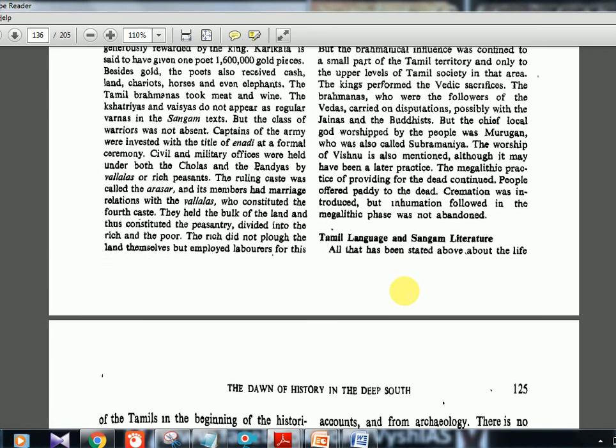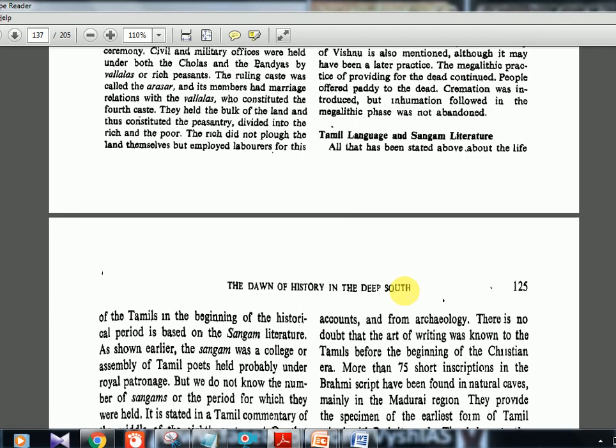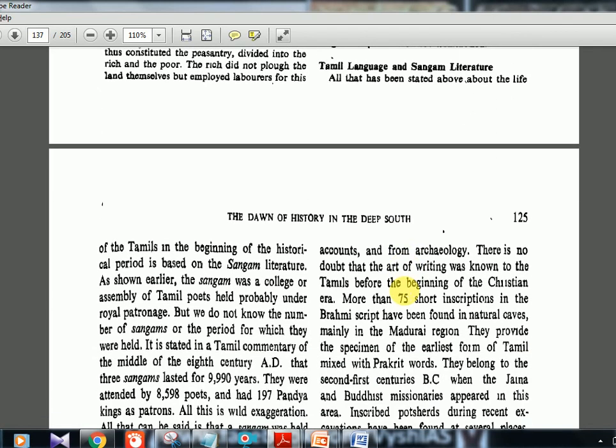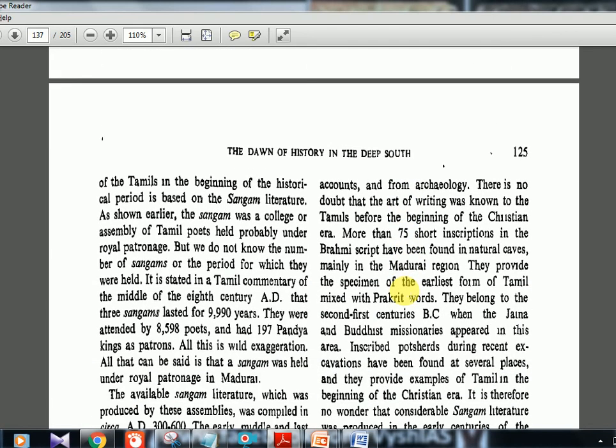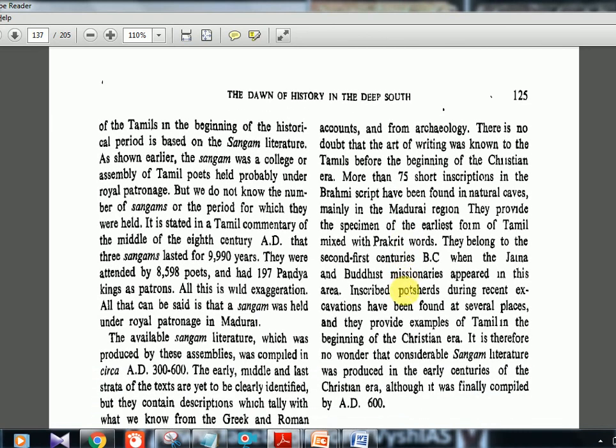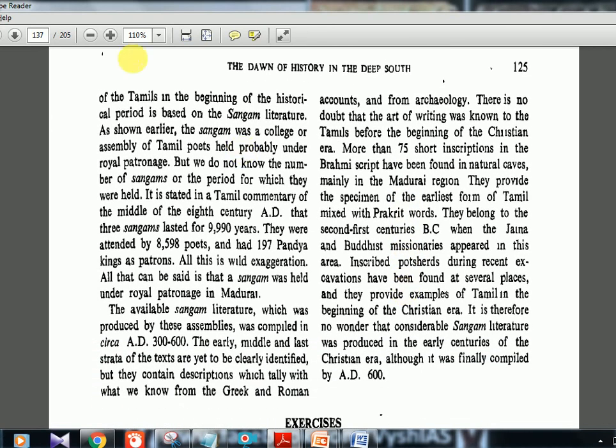Tamil language and Sangam literature. All that has been stated above about the life of the Tamils in the beginning of the historical period is based on the Sangam literature. As shown earlier, the Sangam was a college or an assembly of Tamil poets held probably under royal patronage, but we do not know the number of Sangams or the period for which they were held.